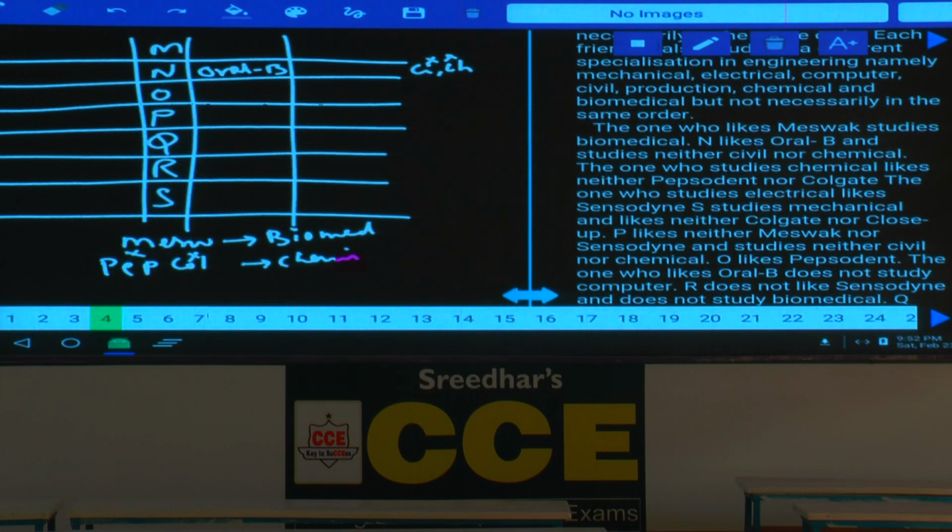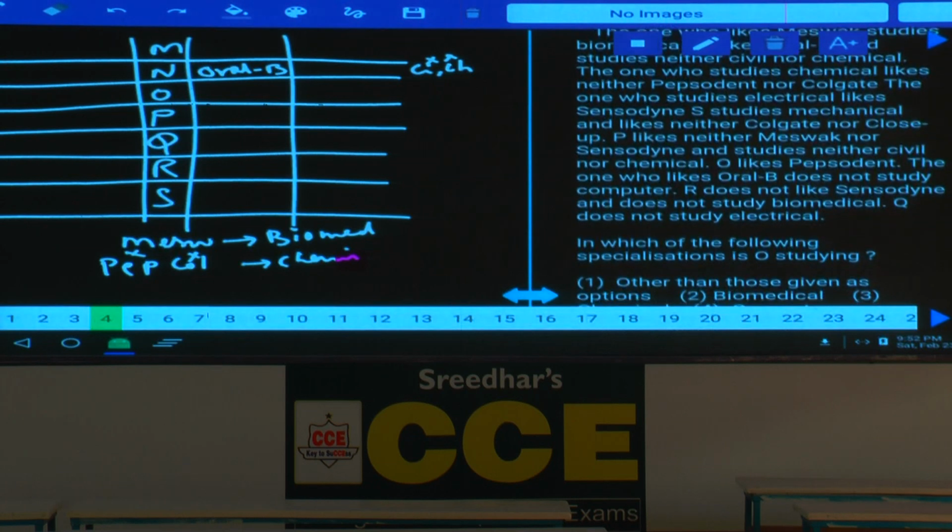The person who is studying chemical does not like either Pepsodent or Colgate. Next one, the one who studies electrical likes Sensodyne. Now tell me who is that person here? The one who studies electrical likes Sensodyne.